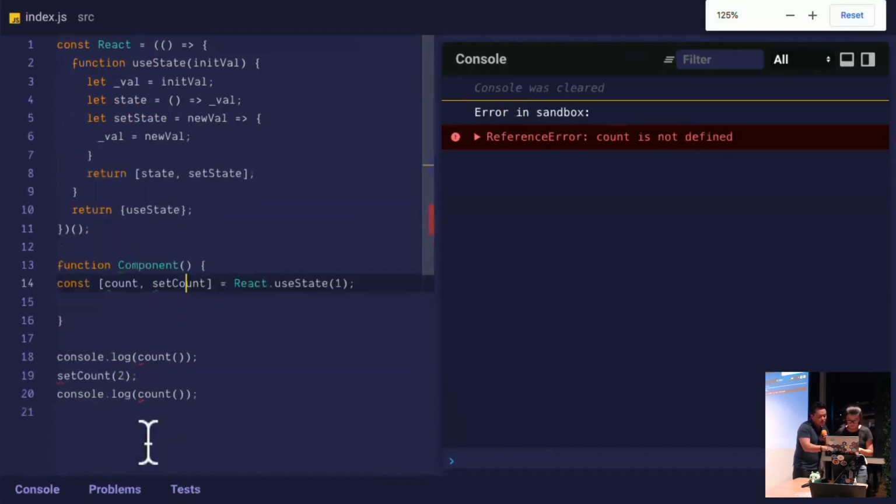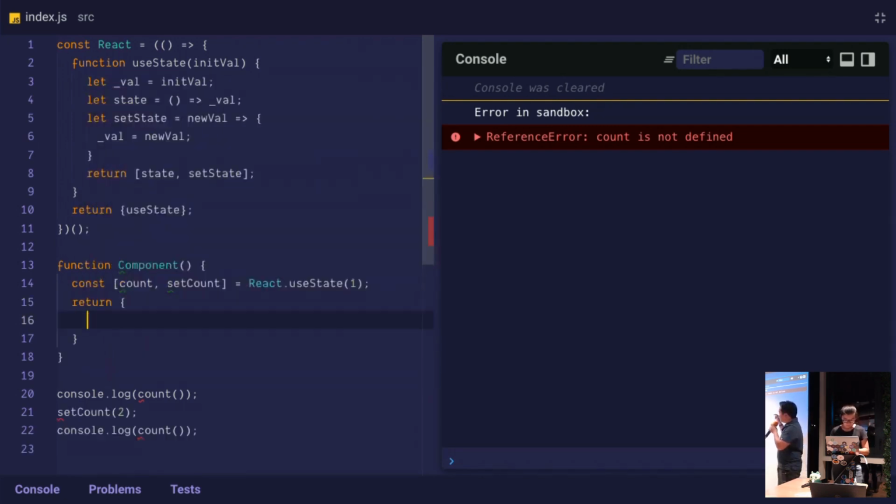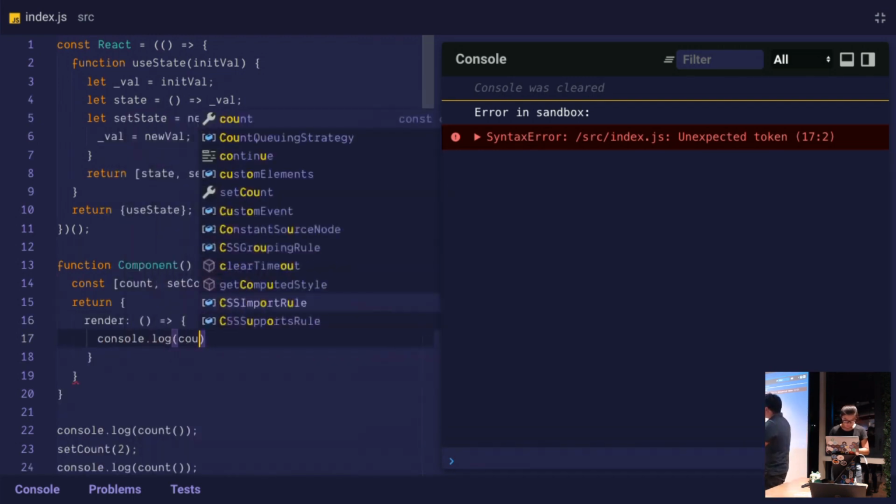Okay. So cool. We normally would be rendering to the DOM, but we don't have the DOM here. We just have a REPL. So we're just going to return an object. And in this object we'll have a render method. Let's just type render, and then we'll make it an arrow function that just console logs the current value of count. Yeah, we can do that.